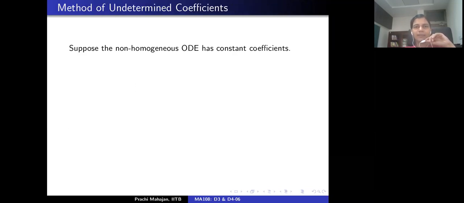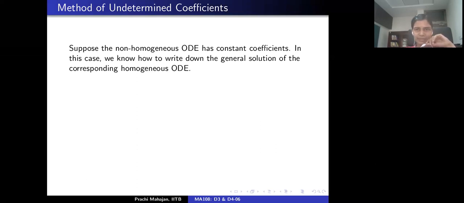All right. So let's look at the special case when the non-homogeneous ordinary differential equation has constant coefficients. The point of taking this up is that we actually know how to write down the general solution of the associated homogeneous differential equation, which in this case is a second order linear ordinary differential equation with constant coefficients.